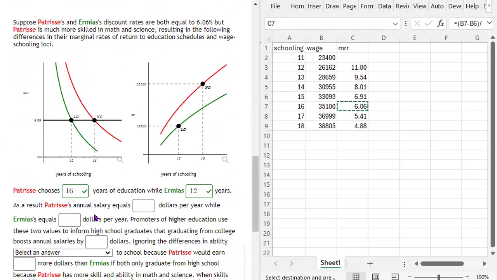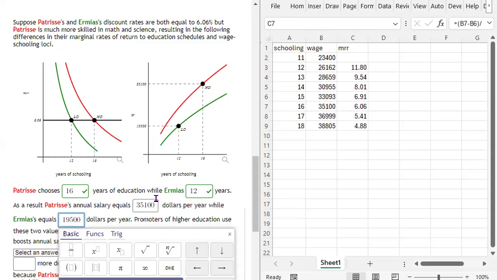As a result, Patrice's annual salary, right? Patrice's annual salary is that value. So for Patrice, we have to go up to her income wage schooling locus and use the value of education that she is going to acquire. And so her income is going to be that, right? Well, Maya's, she's only going to get 12 years of education, and she's on the lower wage schooling locus. Her income is only 19,500, right?